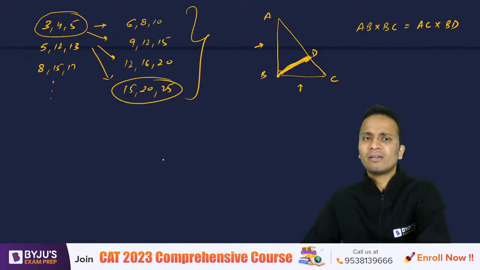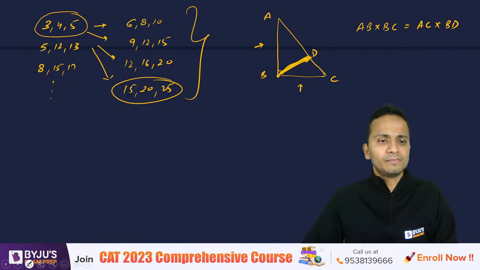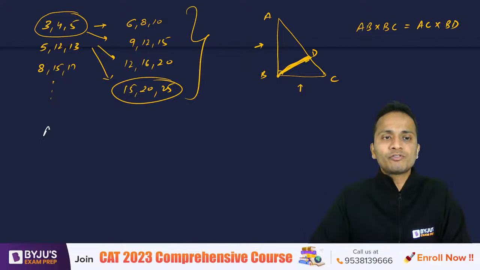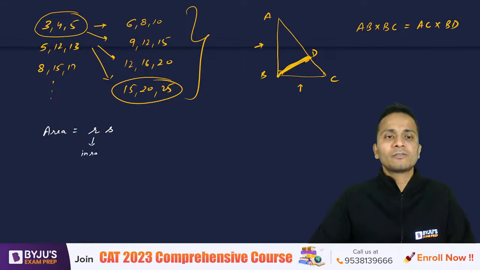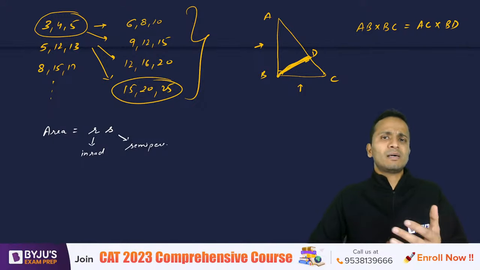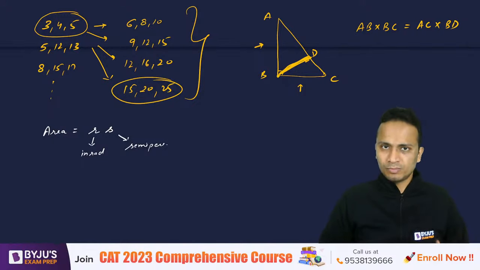Now in radius calculate करने का एक बहुत simple formula है, area of triangle is equal to small r into small s. Small r is in radius and small s is semi-perimeter. Okay, semi-perimeter सबको पता है, sum of the sides divided by 2, right?